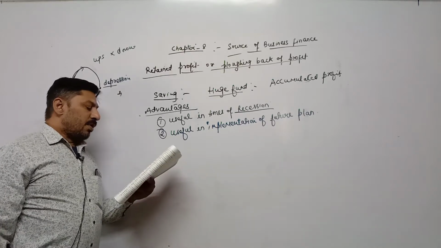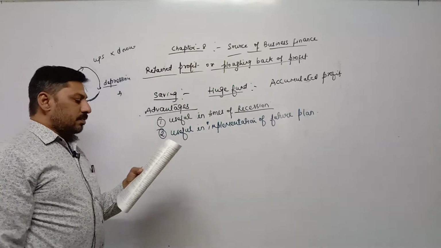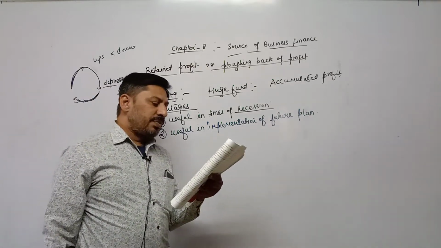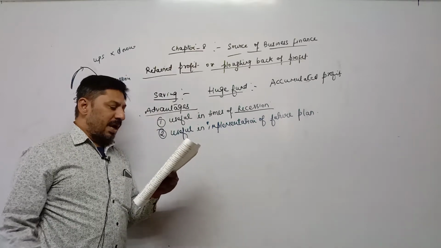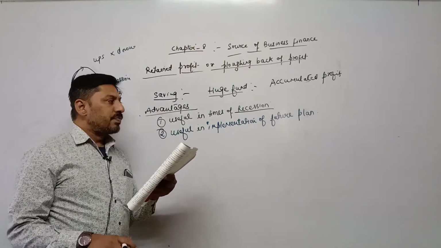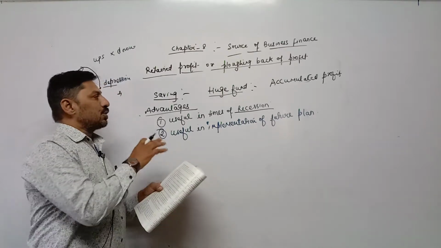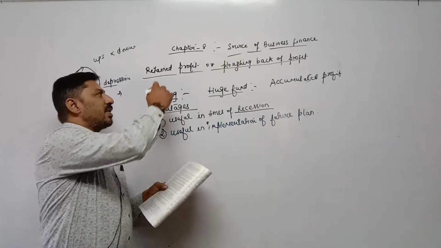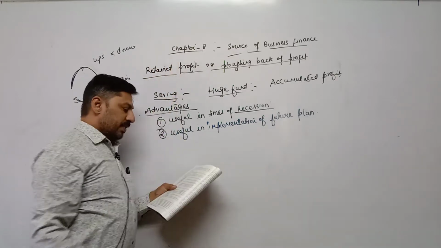So such funds can be used in implementation of any future plan decided by the business unit. For implementation of future plans like development of the business unit, expansion and modernization, there is a need to raise capital. In such matters, we need a huge fund. At that time, we can use our retained profit, our saving amount.